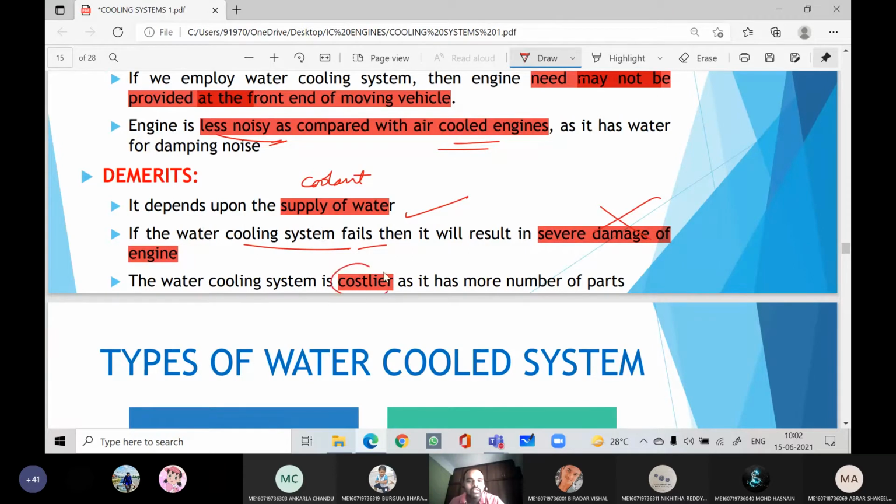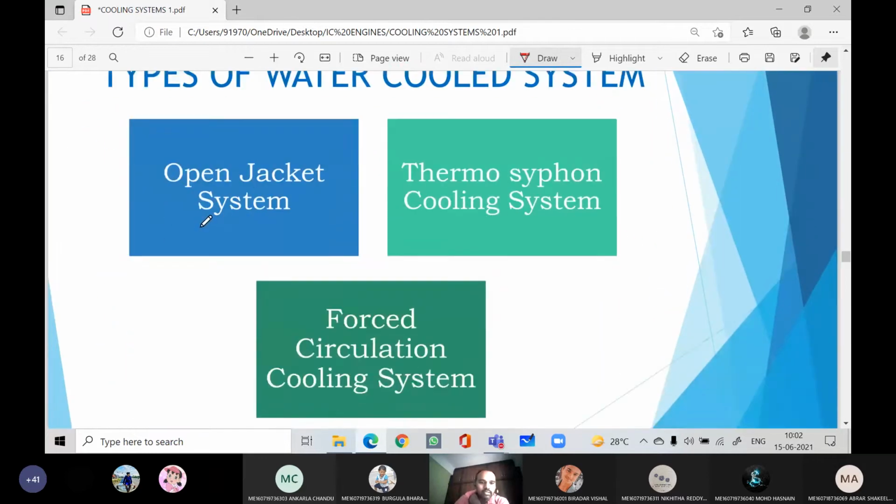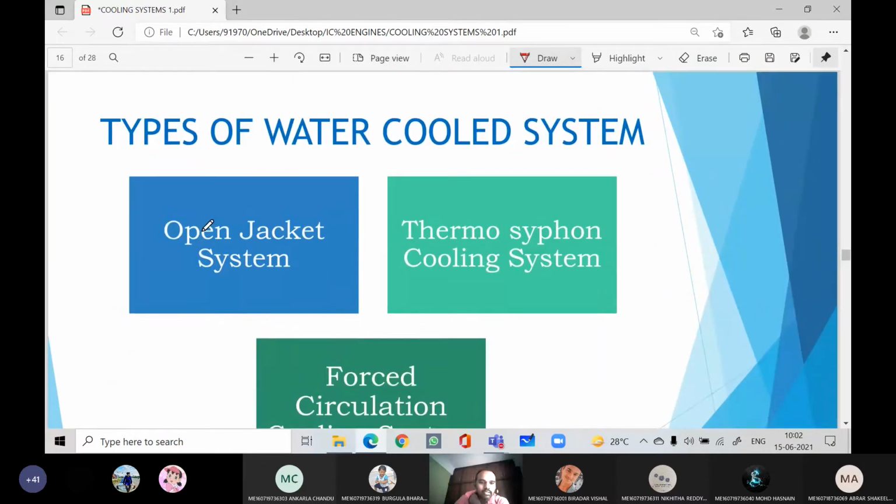The water cooling system is also costlier compared to air cooling because it has more parts: a radiator, a thermostat, a pump, hoses, and a heater core are required. Now we'll see the different types of water cooling system: open jacket system, thermosiphon cooling system, and forced circulation cooling system.